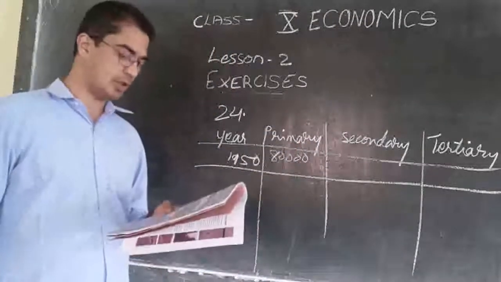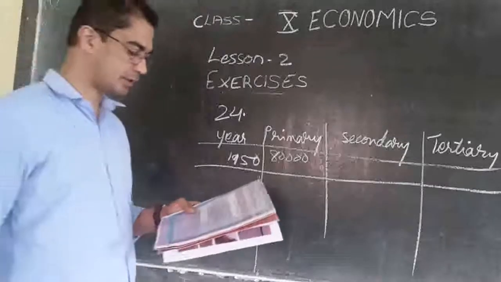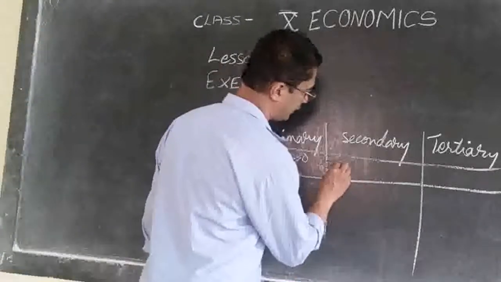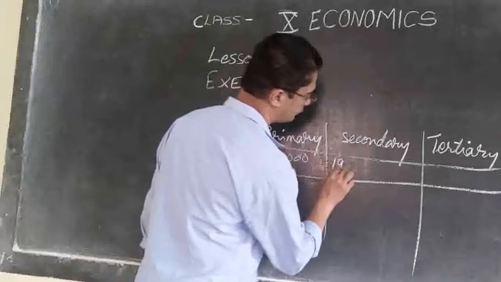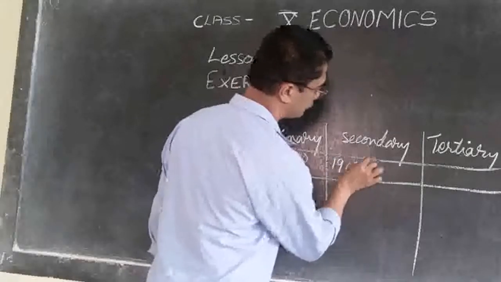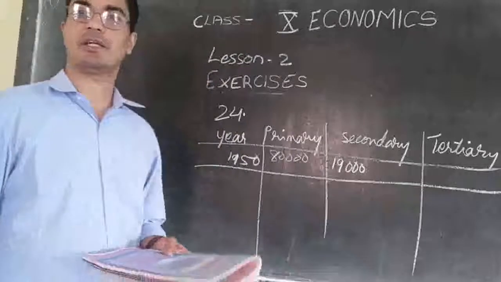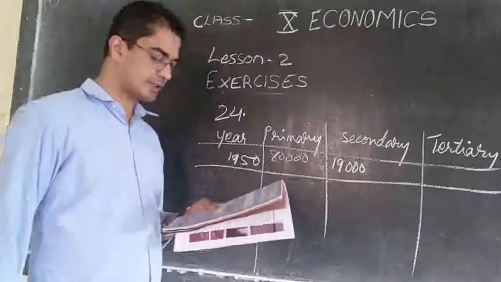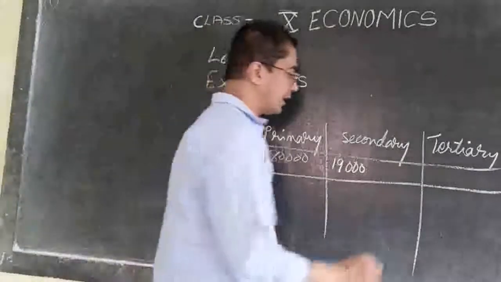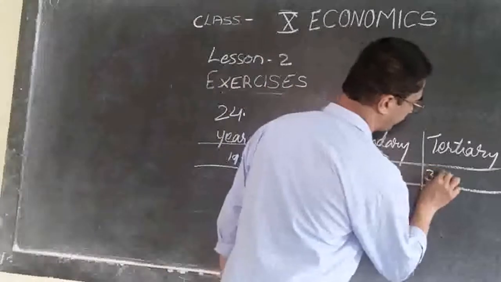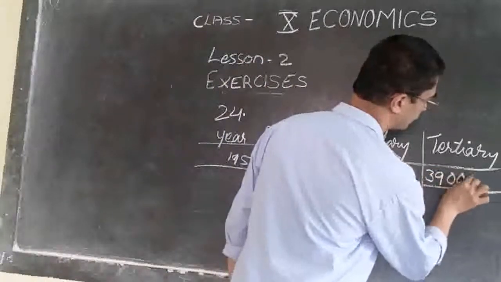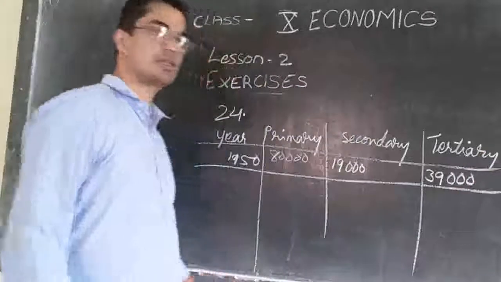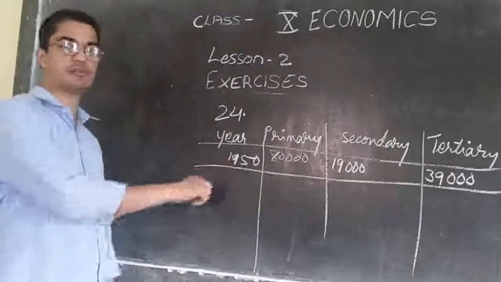But from the secondary sector it was 19,000. And the tertiary sector it was 39,000. So that was the situation in 1950.